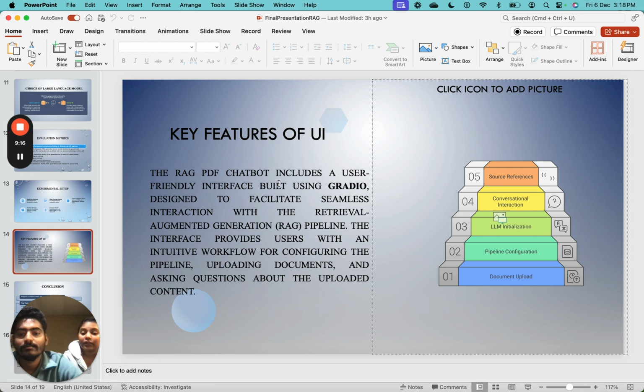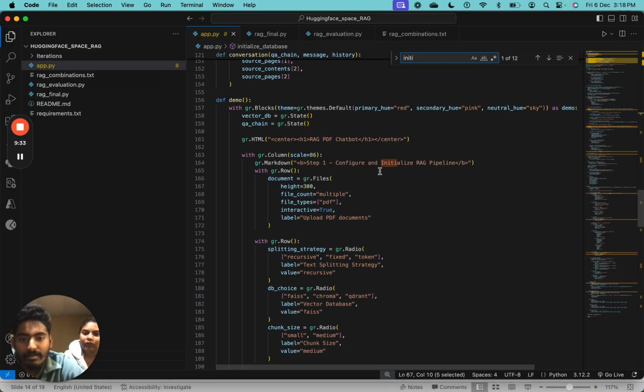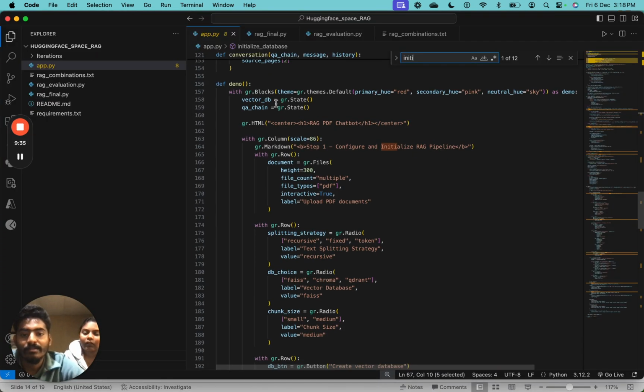The UI is built using Gradio, designed for simplicity and interactivity. Users can upload their documents, configure their settings, which I have mentioned earlier, and interact with the chatbot in a few very easy steps. Cool. So let me show you that function real quick. I've already scrolled to it. So this is our function where our user interface lies. This code initializes the UI, and each component such as file upload, LLM initialization, and selecting databases is linked with the backend functions for real-time interactions.